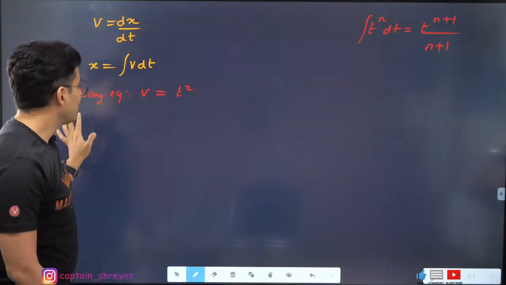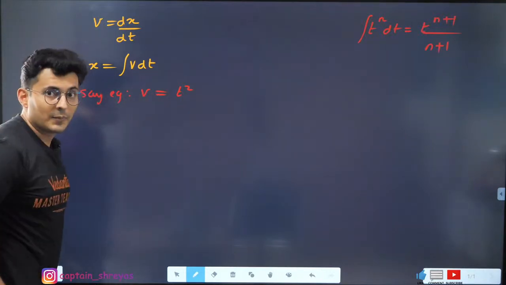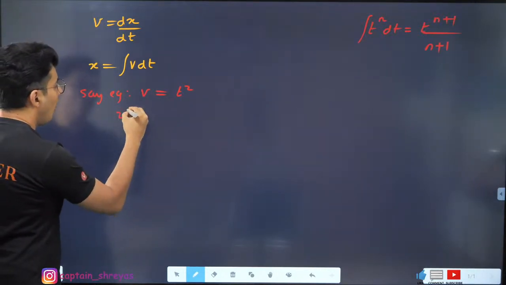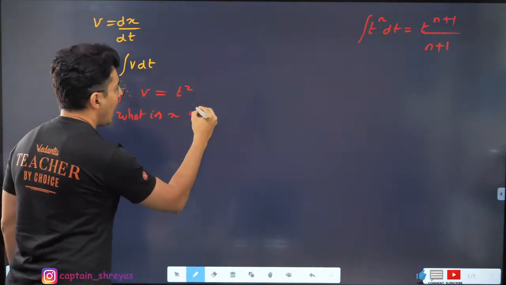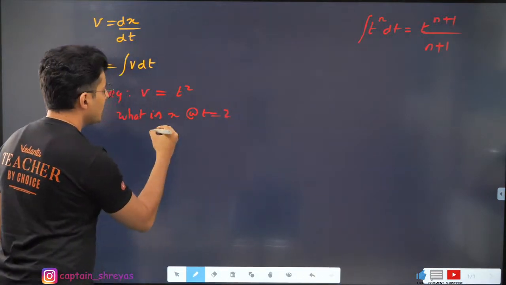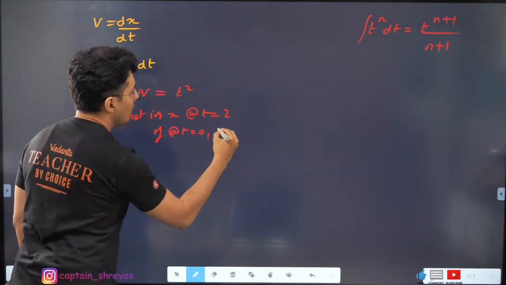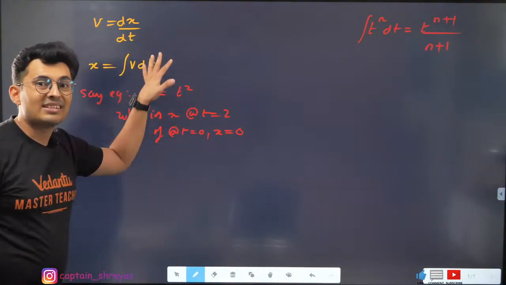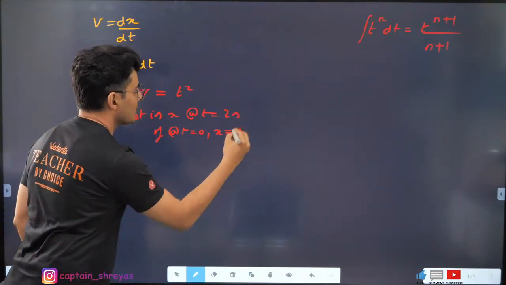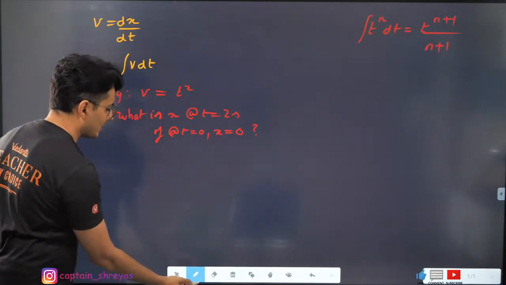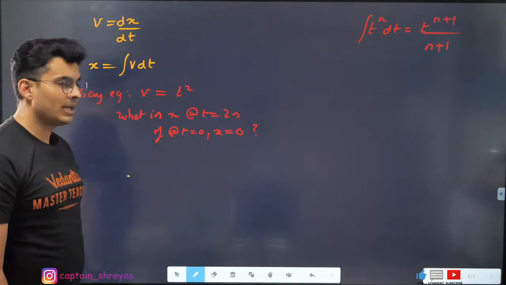Thank you, Zozo. Now, imagine this is given and they ask you, what is x at t is equal to 2 if at t is equal to 0, x was also 0. This is given to you. You have to find what is x at t is equal to 2 seconds. This is our question. Let's try and solve this, my warriors. Are you guys ready to solve this? Okay, let's start.